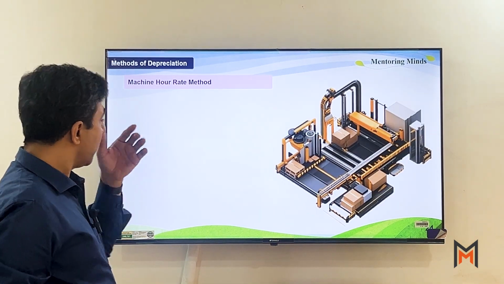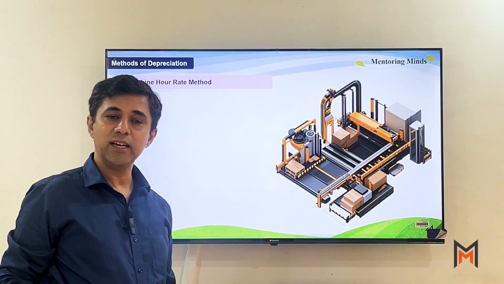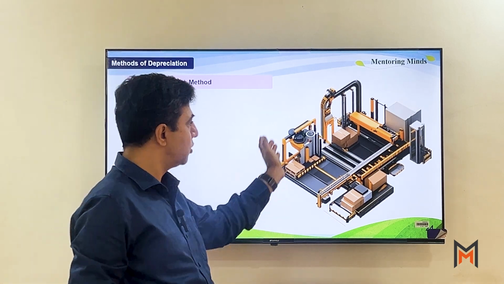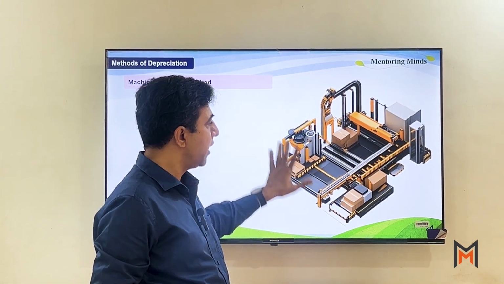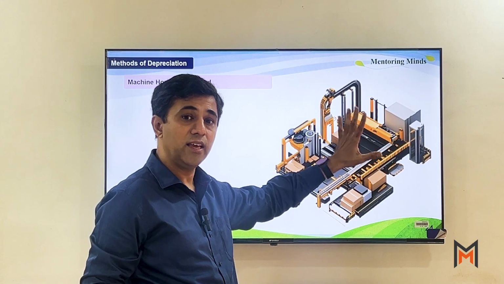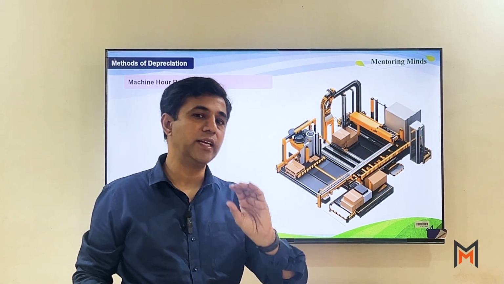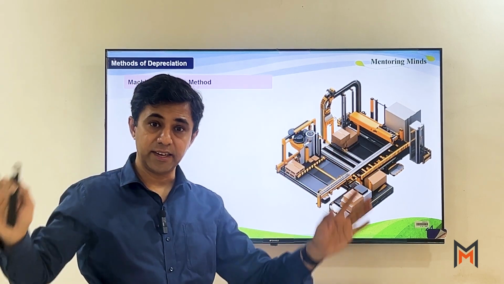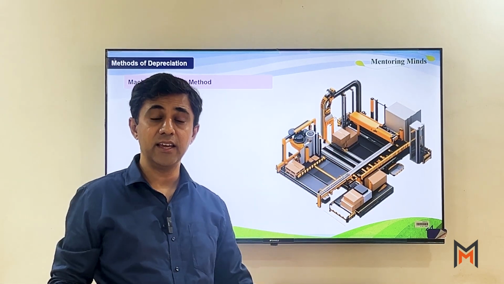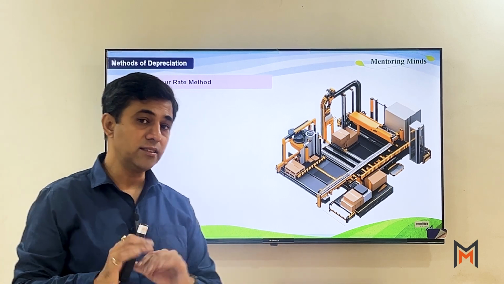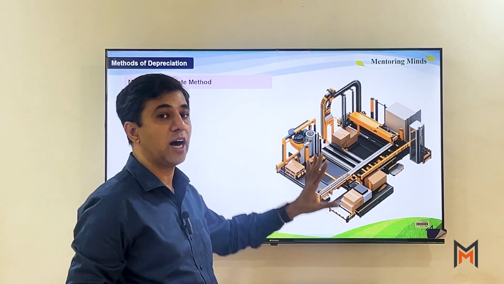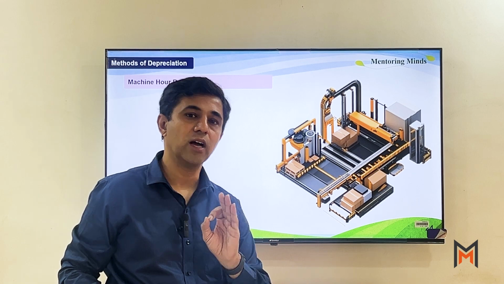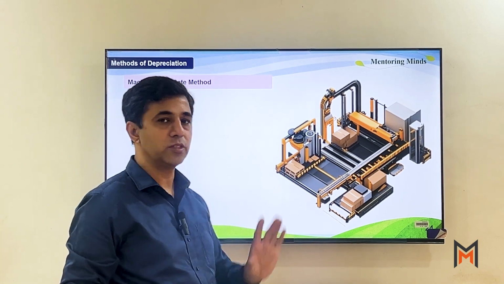Same way, machine hour rate method. Now what is this machine hour rate? We are aware sometimes machines, though we have purchased it at a higher value, they are used only for a specific time. So instead of charging depreciation for the entire year, entire day, entire month, let us calculate depreciation on hourly basis for how much hours we are going to use the asset.